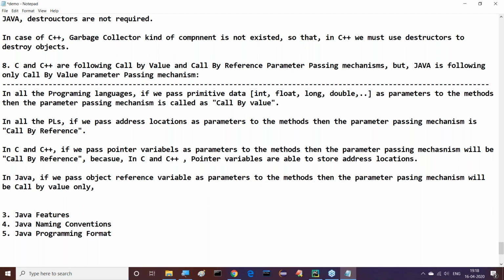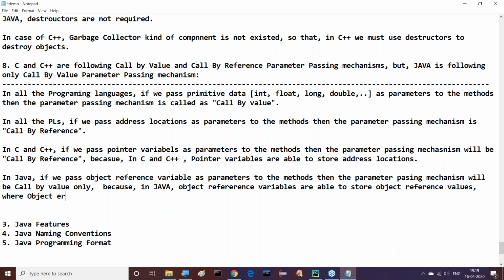Why, sir? Why is it called by value? Why is it not called by reference actually? Because in Java, object reference variables are able to store object reference values, where object reference values are not storing address locations.